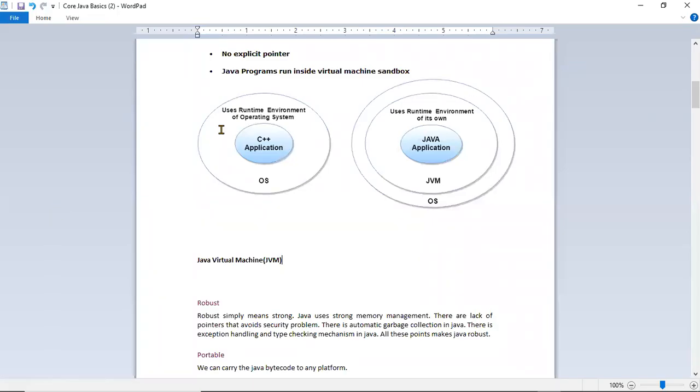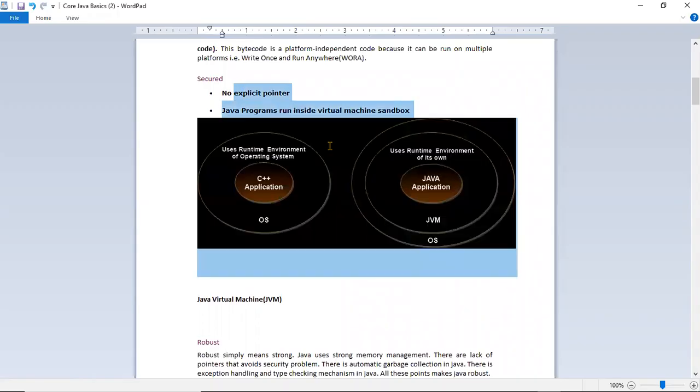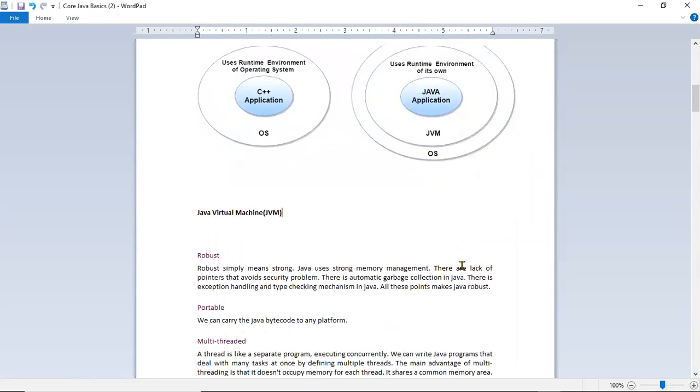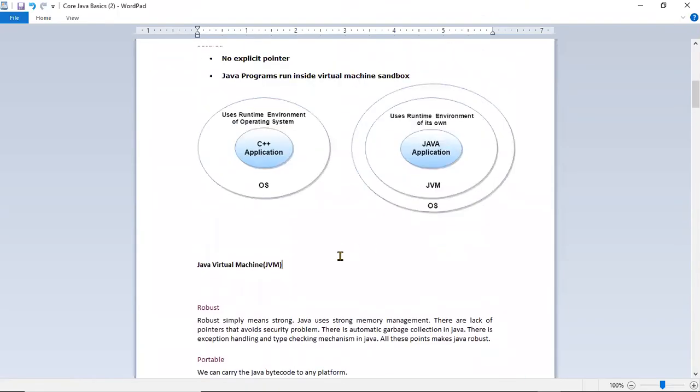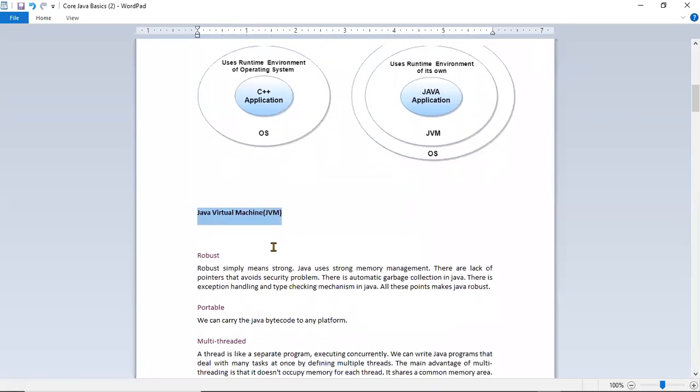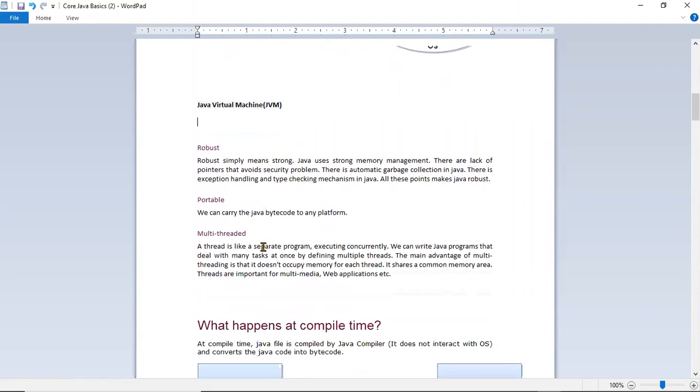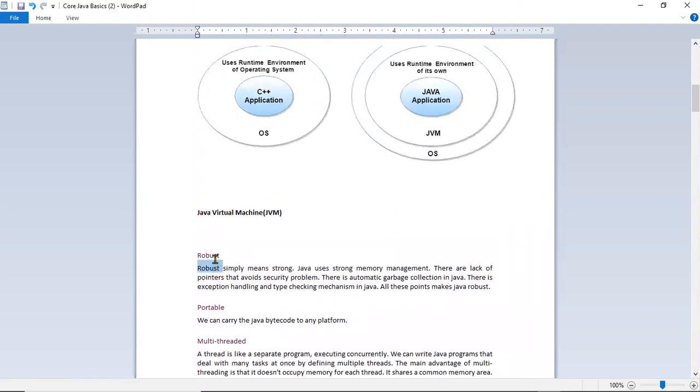So now I was talking about Java advantages. The second one is secure, because of the Java virtual machine, and I will talk about the Java virtual machine in coming topics. The other advantage is robust, which means strong.